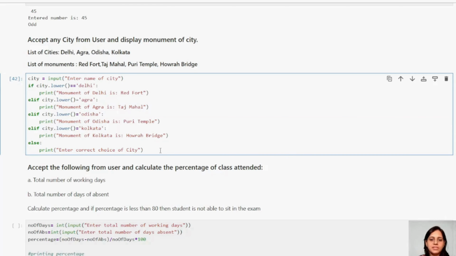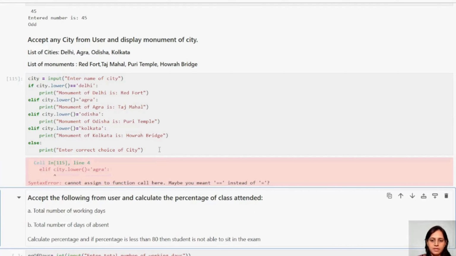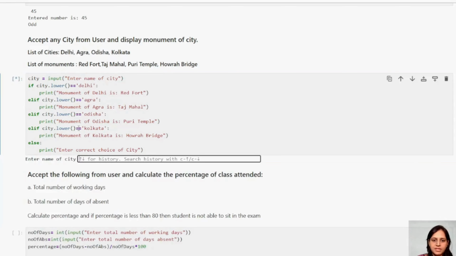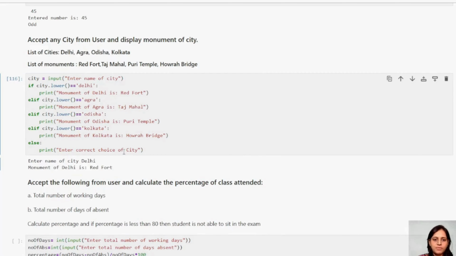Now let us see each output. Sorry, I have not put the double equal here. Now let me give one input.